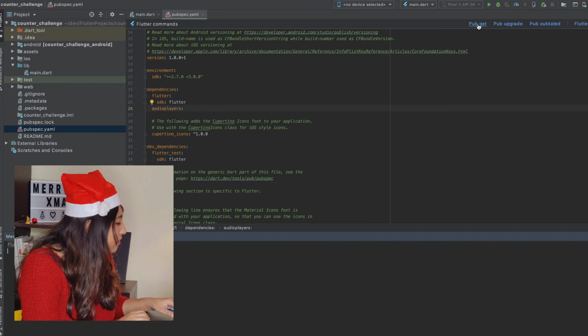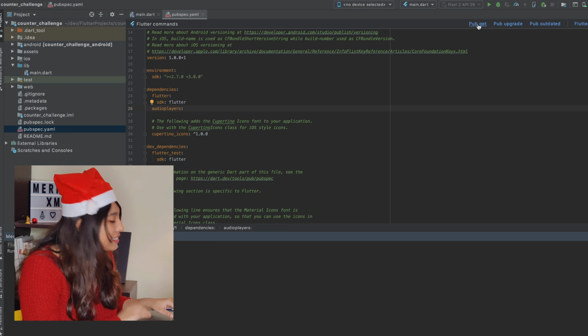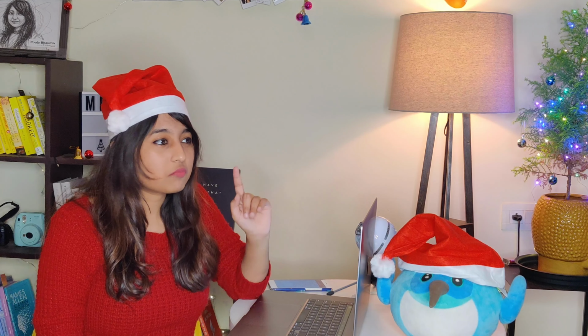And let's go to main.dart and see what we can add. So right now, the only code that we need to change is that we need to do some setup so that the audio players can play a sound, and we did assets already, so that's ready.